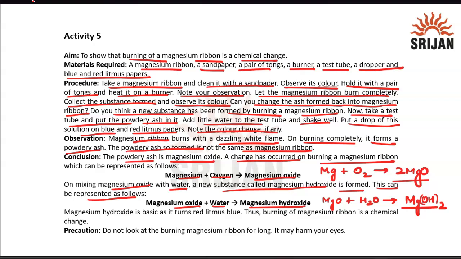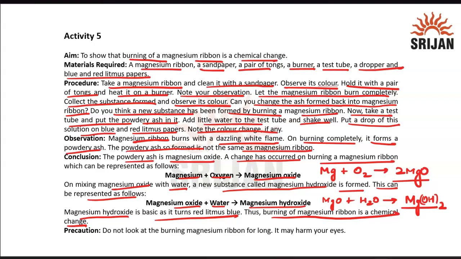Now what you have to do is test what color this magnesium hydroxide is giving when you're testing with litmus paper. So litmus paper basically tells you whether something is acidic or basic. So it is basic because it turns red litmus blue. Because if blue litmus becomes red, it will tell you it is acidic. But here it is turning from red to blue, so it is basic. It is a base. So burning of magnesium ribbon is a chemical change. All of these things can actually tell you that it is a chemical change.